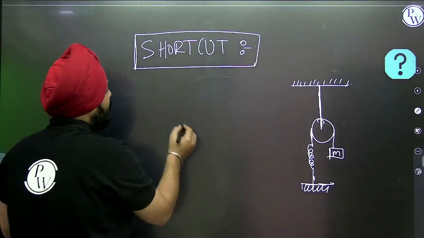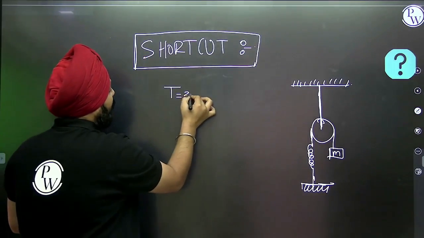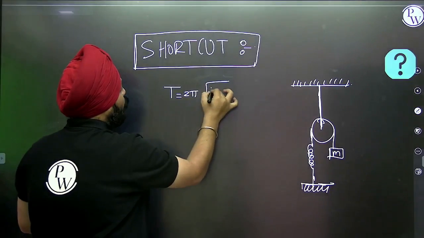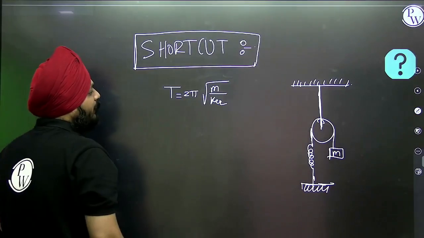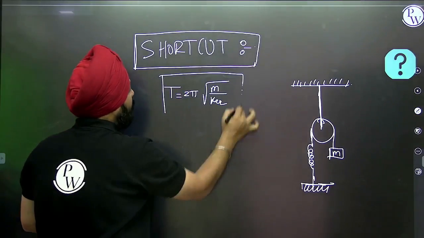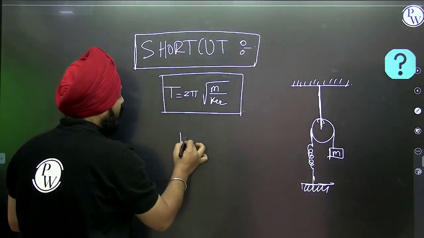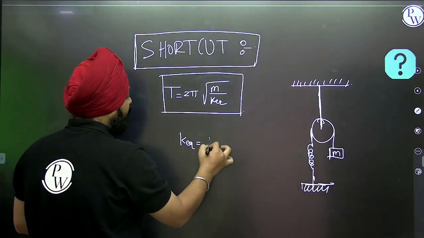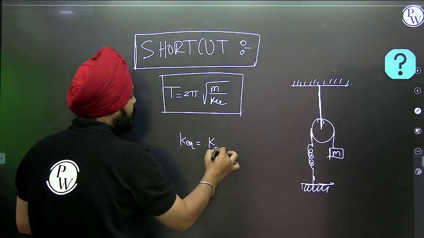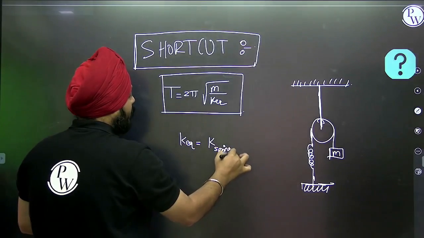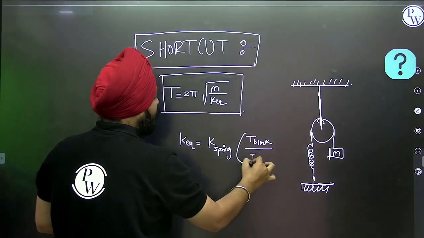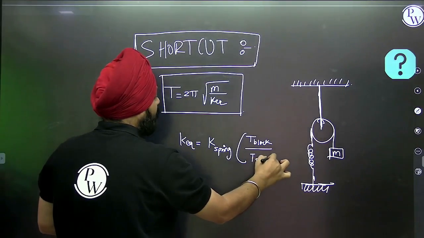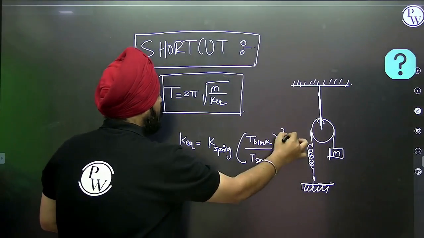The shortcut states the formula of the time period is T equal to 2 pi under root of M by K equivalent. This is a formula that you need to remember for all of those cases. What will be the value of K equivalent? That will be K of spring into tension on block by tension on spring, whole square.